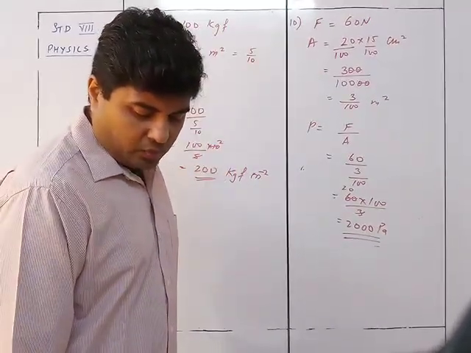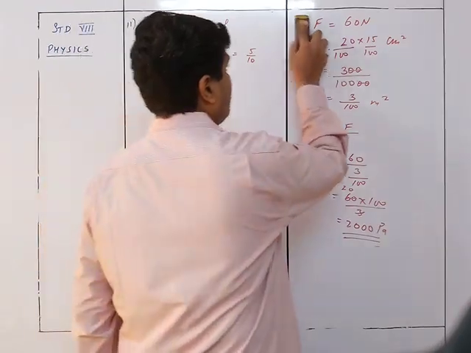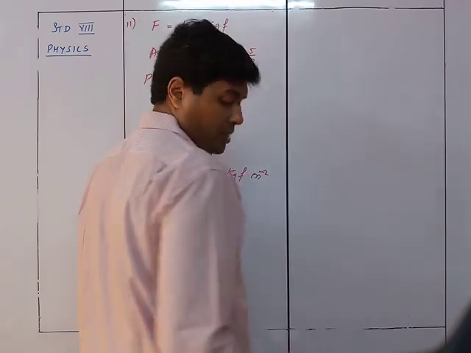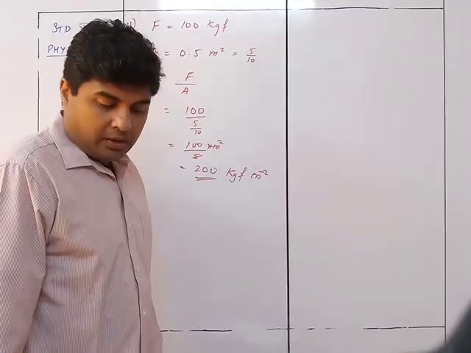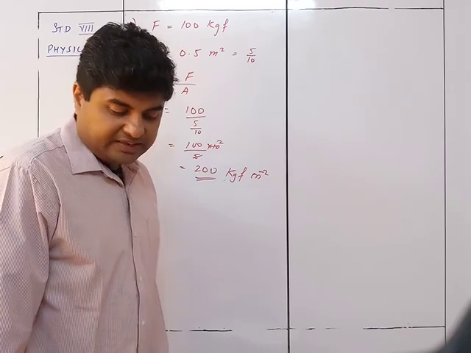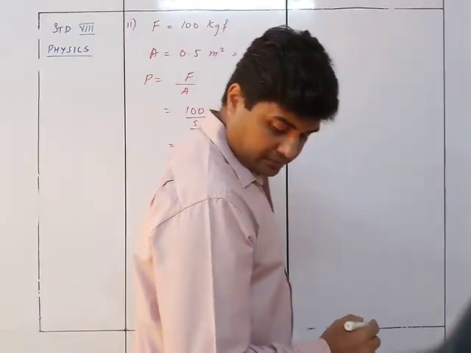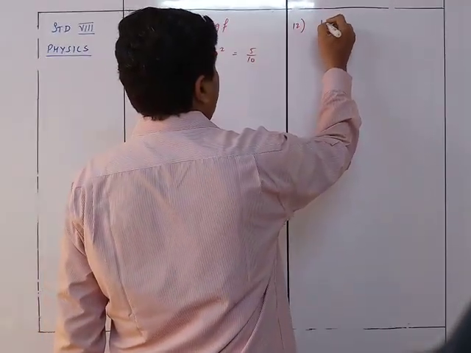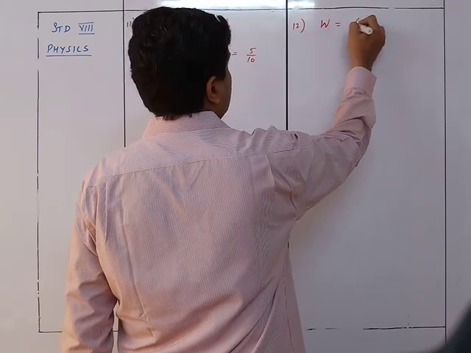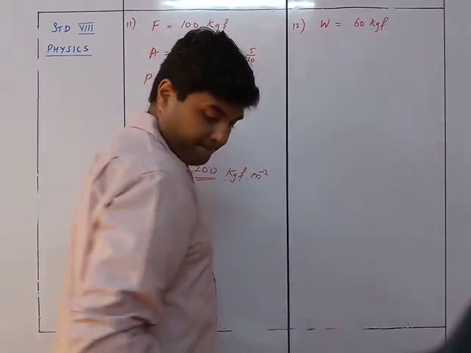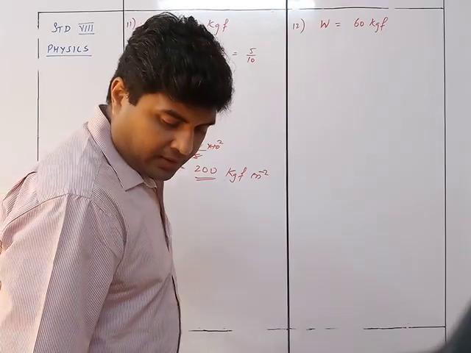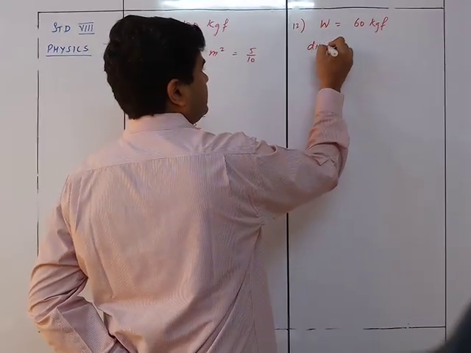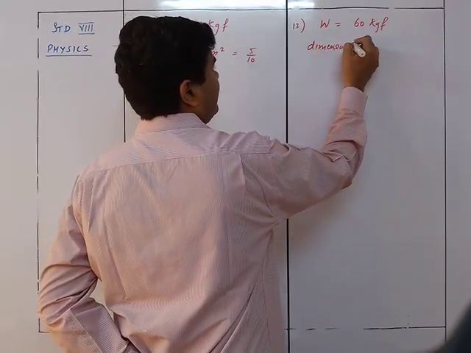We now move ahead to sum number 13. A boy weighing 60 kgf, so it is given that weight of the boy is equal to 60 kgf, stands on a platform of dimension, so you got the dimensions, that is length and breadth.